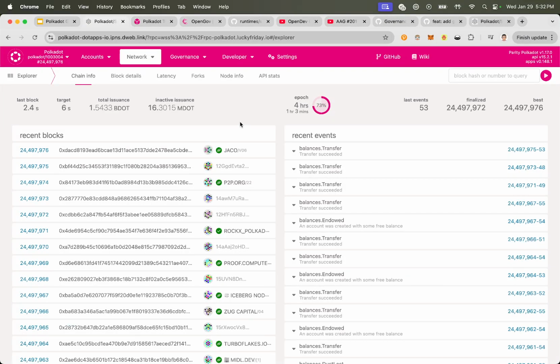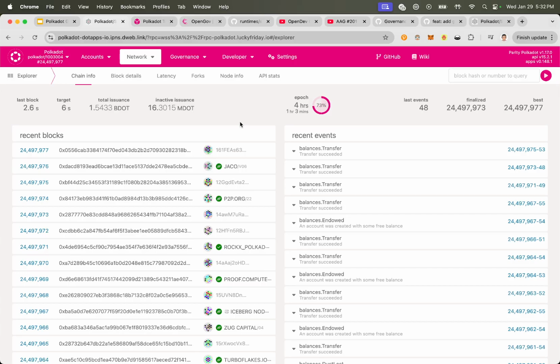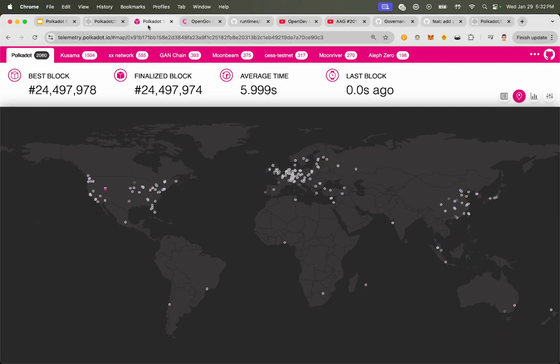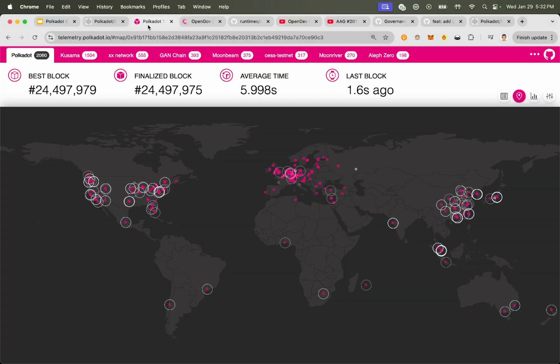So Polkadot, what does it do? People are like, what does Polkadot do? Well, it produces blocks, okay? And it hasn't stopped. And guess what? It's resilient and it's sustained by the community all over the world by these low-cost servers. So that makes it not only even more resilient, but makes it decentralized, right? Decentralized and resilient, they kind of go hand in hand.